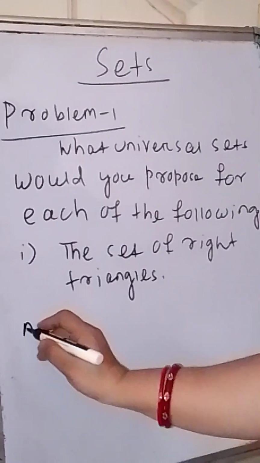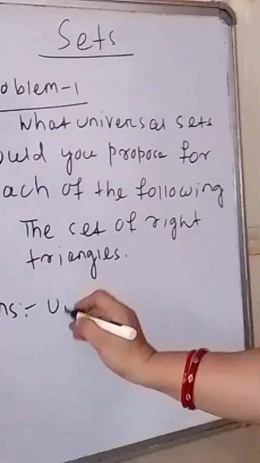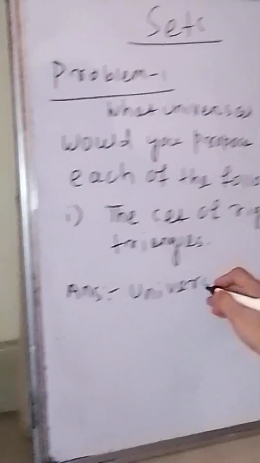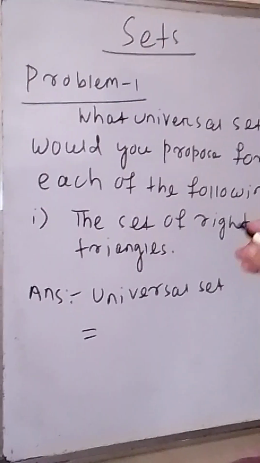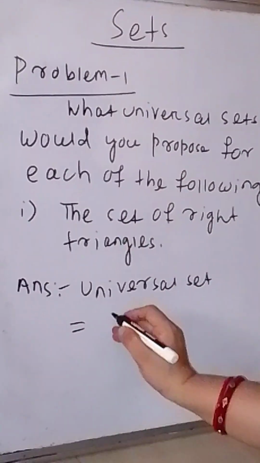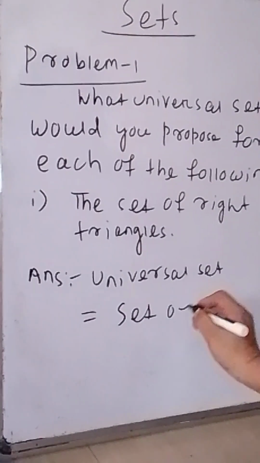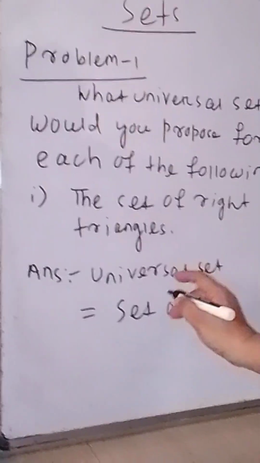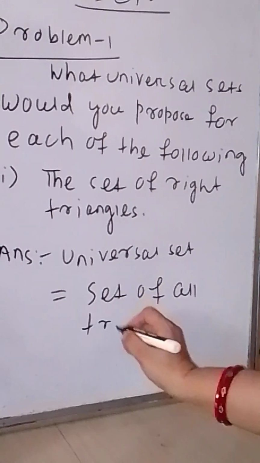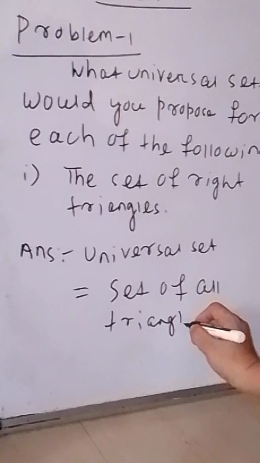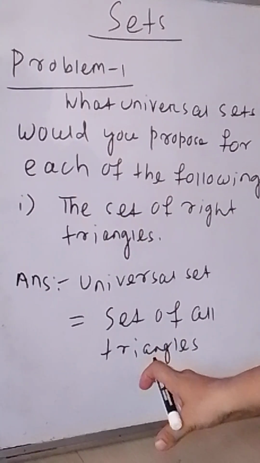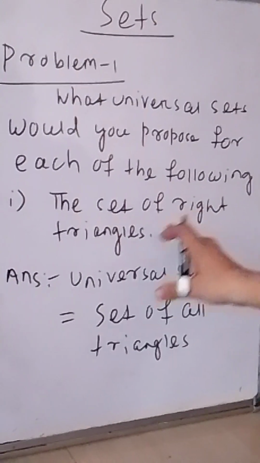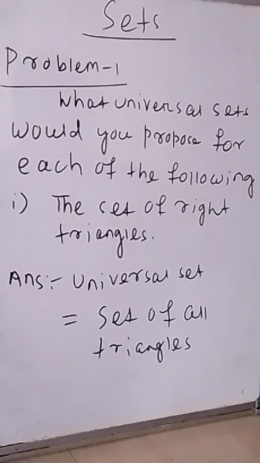Our universal set here will be very easy, all of you can find. So here the universal set will be the set of all triangles. If we consider our universal set as the set of all triangles, then in the set of triangles you can find your set of right triangles there.